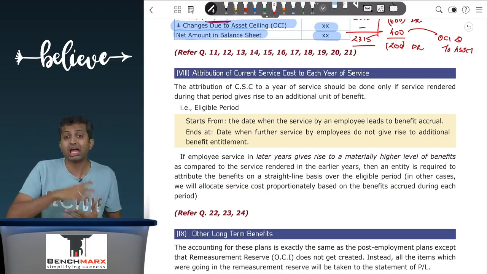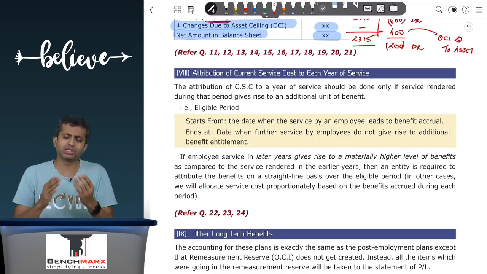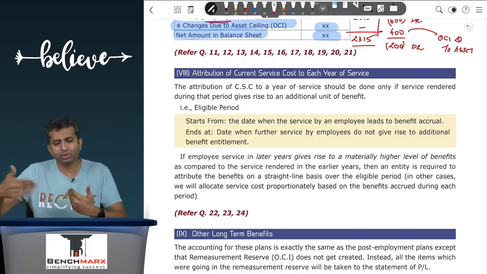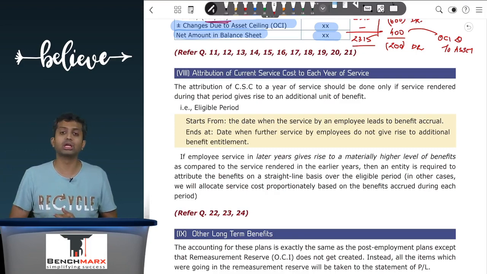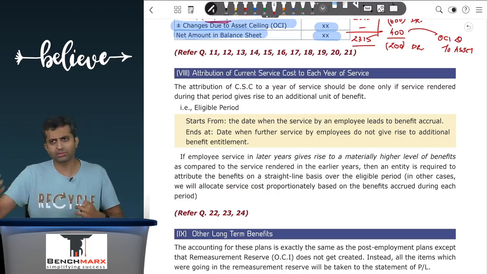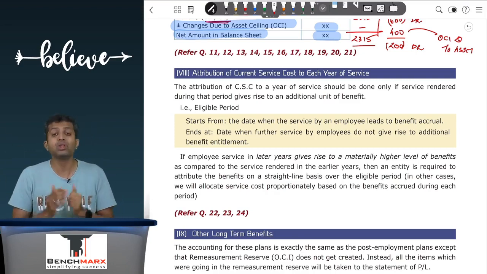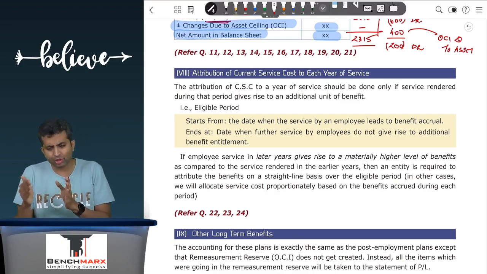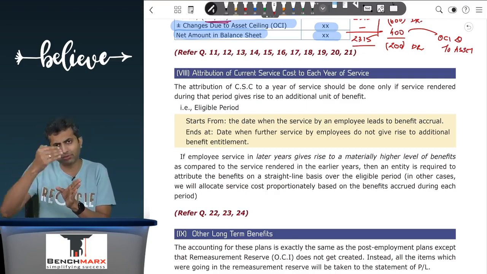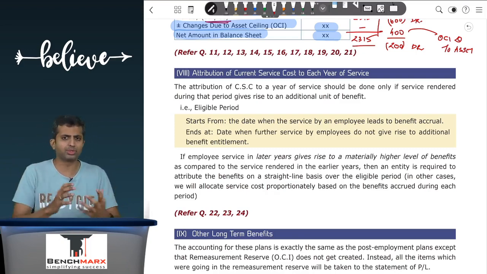of entitlement. Like the company has a policy that this benefit will be continued till the time the employee touches 35 years of age. Beyond 35, if service is rendered, no additional benefit is rendered. In which case, we will say that for each year of service rendered between 25 and 35, 150 rupees in present value terms can be adjusted.